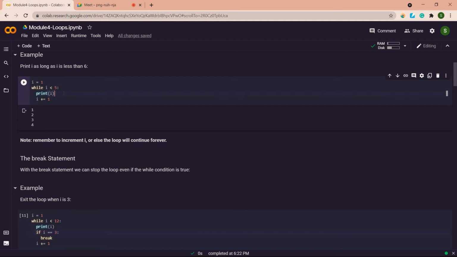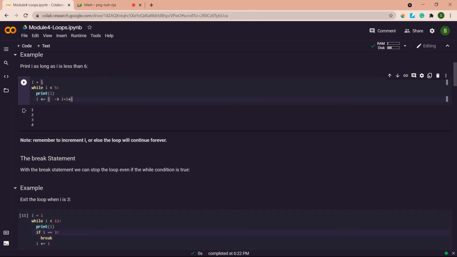This operator is something new to you, right? This is called the increment operator, I plus equal to 1, which is the same as I equals I plus 1. In Python we use this short form.